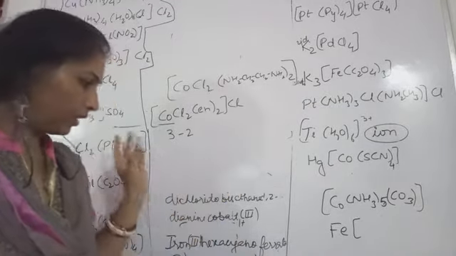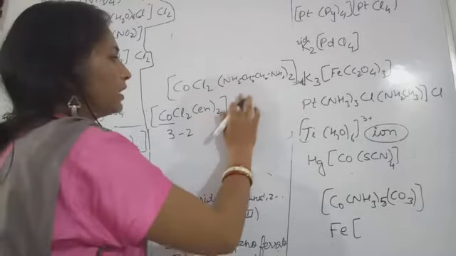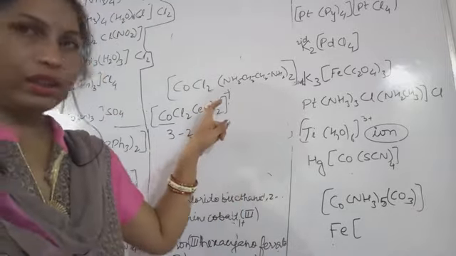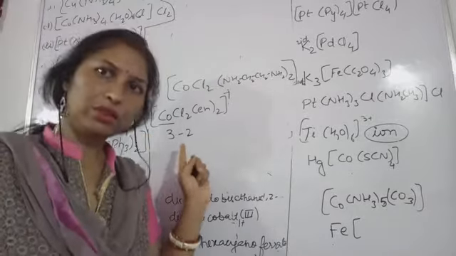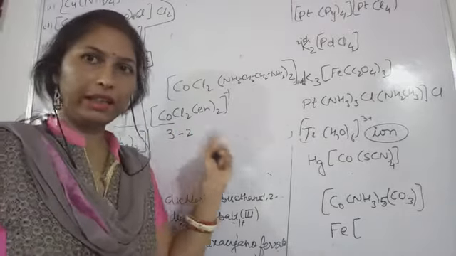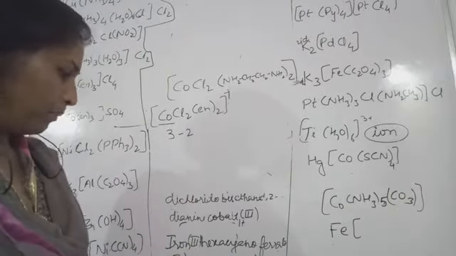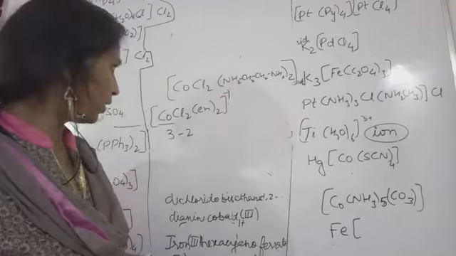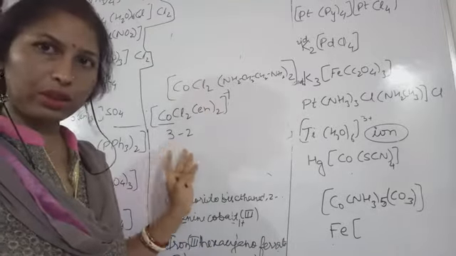If nothing is given, then you leave it and you just put a positive sign on the top right hand side of this coordination sphere. So you can write it like this. Hope you understood. Now a very important part, very tricky, in the NCERT textbook it is given what the name is. I hope you understood this one, you note it down.